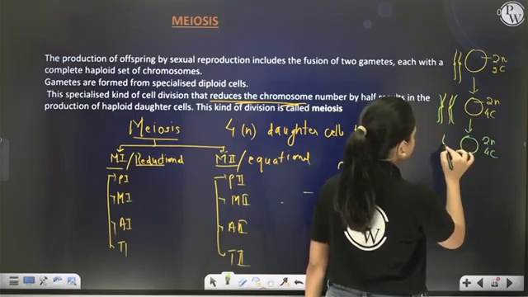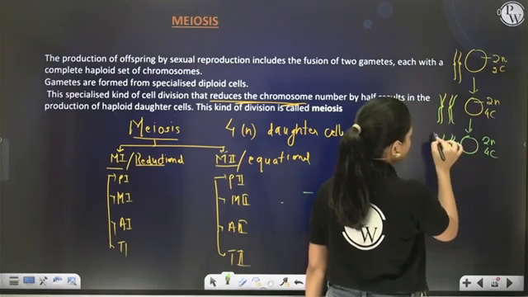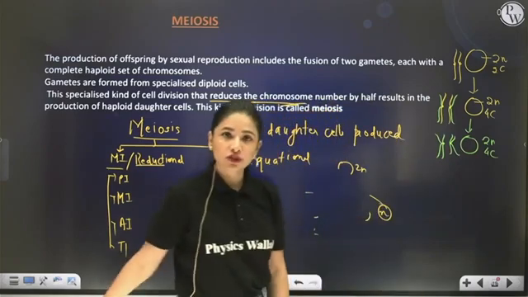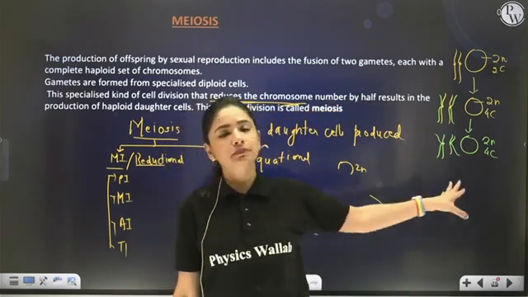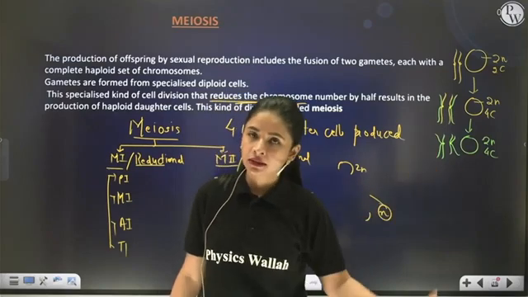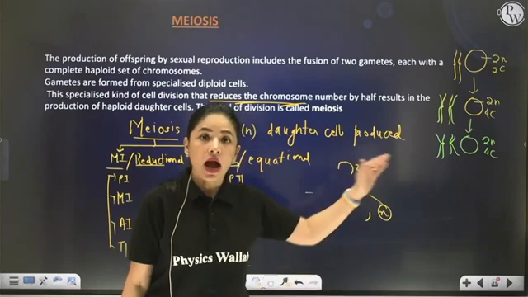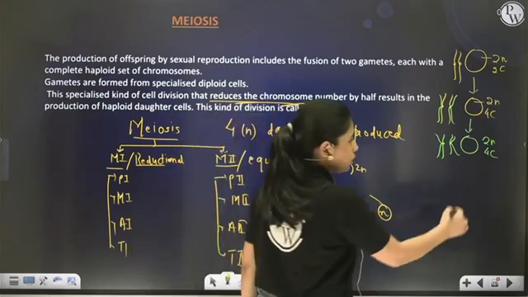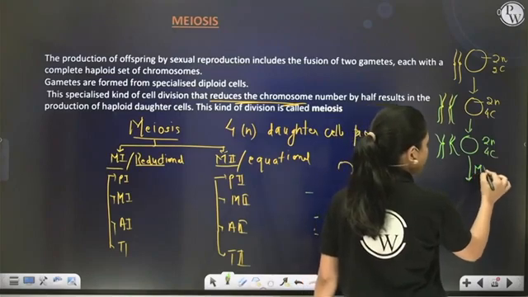Correct? Yes or no? So this is your G2 phase. Now once G2 is completed, that means interphase is done. One round of DNA replication is already done. After this, now this cell will enter into meiosis I.